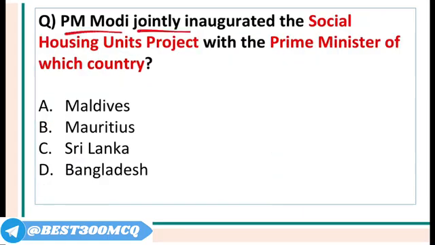PM Modi, he jointly inaugurated the Social Housing Units project with the Prime Minister of which country? Basically, we are building different homes and we are also giving them solar power plants. So the Social Housing Units project is a project India is carrying out in Mauritius.